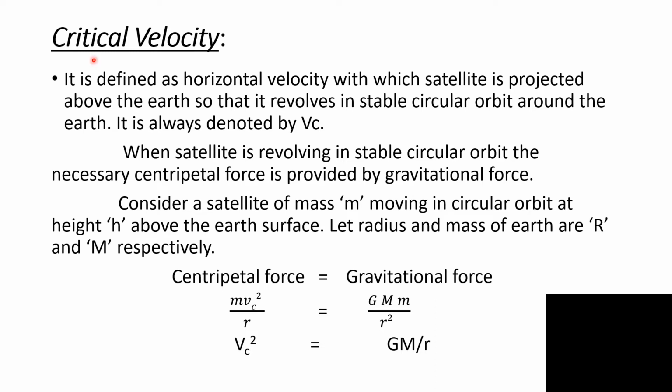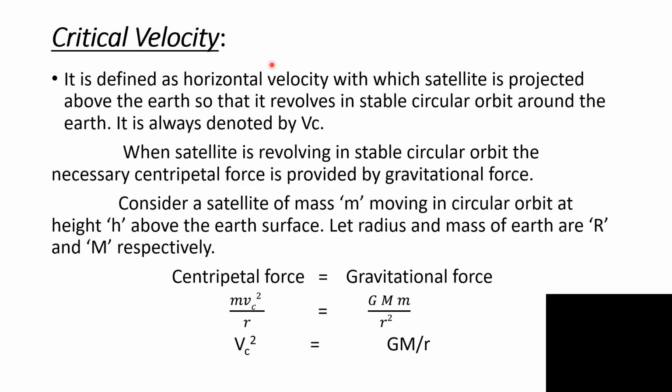Next article we are going to study the critical velocity. Critical velocity is defined as the horizontal velocity given to the satellite revolving around the Earth so that it revolves in a stable circular orbit.